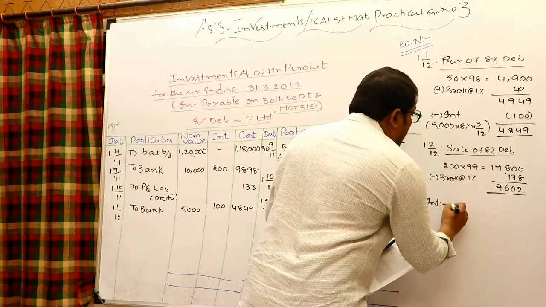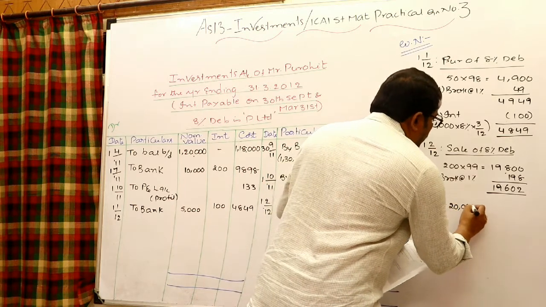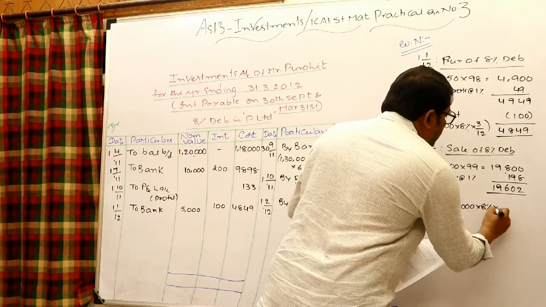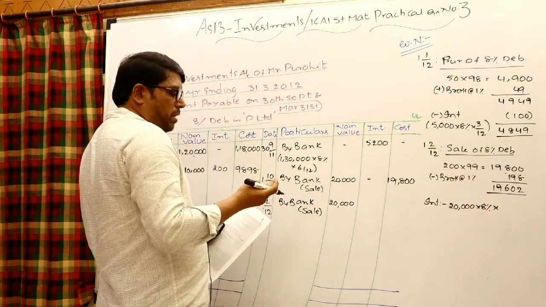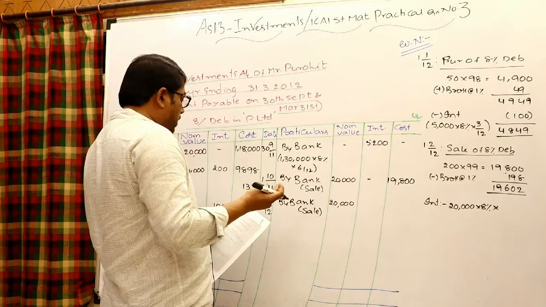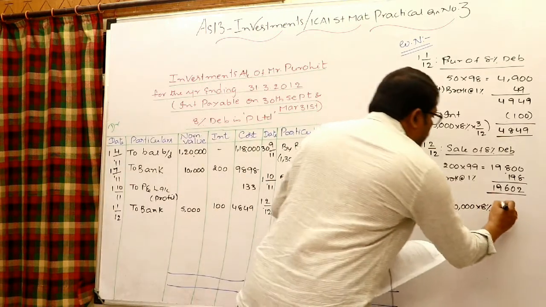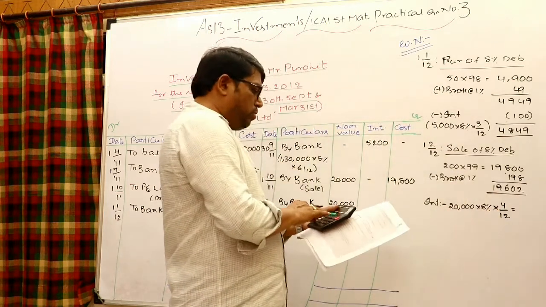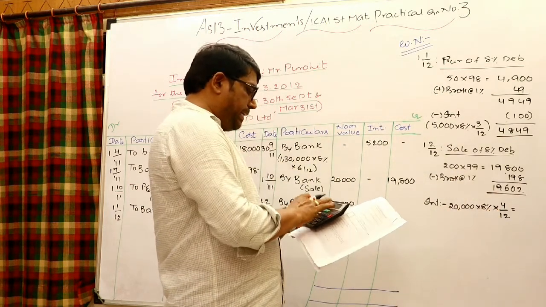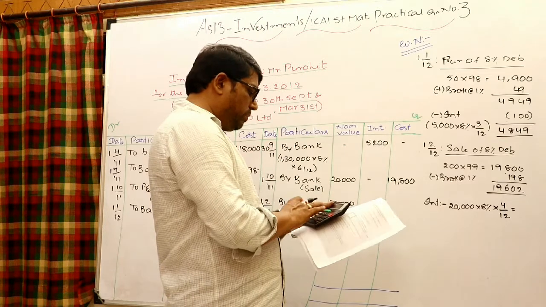Therefore interest, let us calculate like this: 20,000 into 8% into September paid, October, November, December, January. This is February 1st, 4 months, 4 by 12. Therefore 20,000 into 8% into 4 by 12.